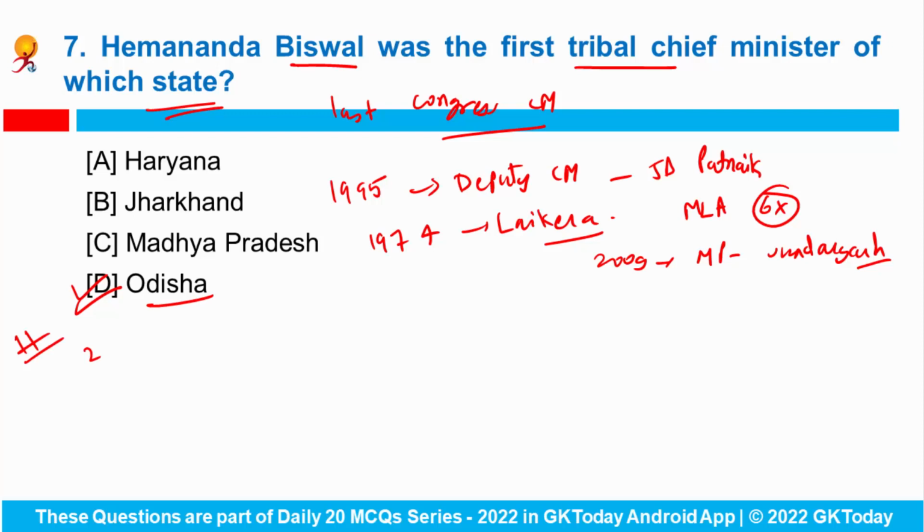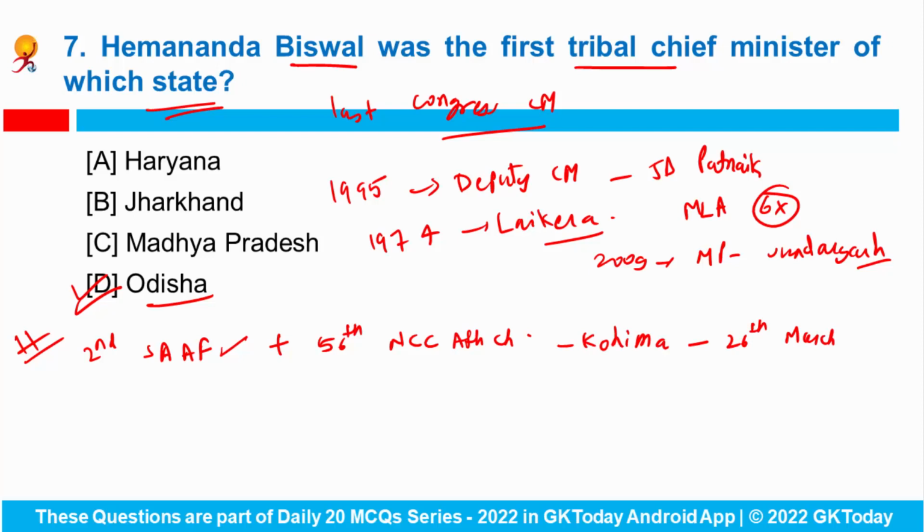Now apart from it, the second South Asian Athletics Federation Cross Country Championship and the 56th National Cross Country Athletics Championship will be held in Kohima on 26th of March. This tournament will be the first ever international athletics event in Nagaland.